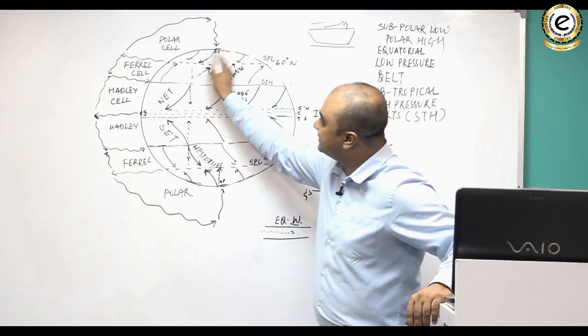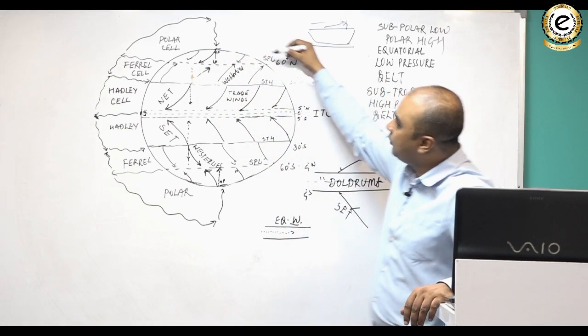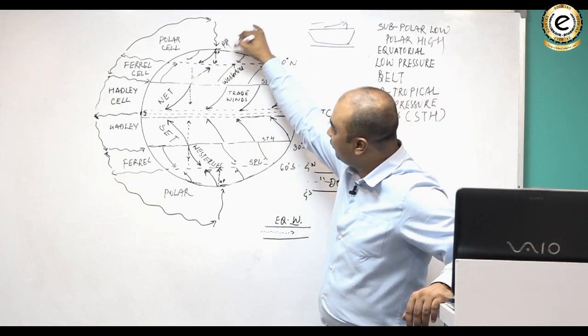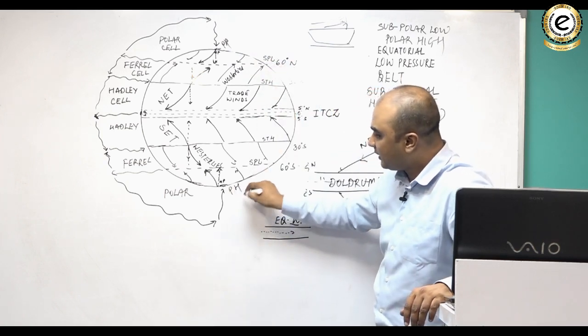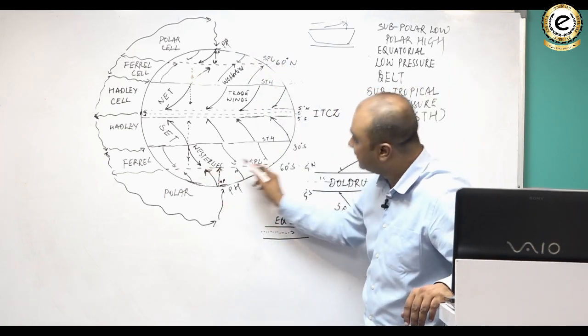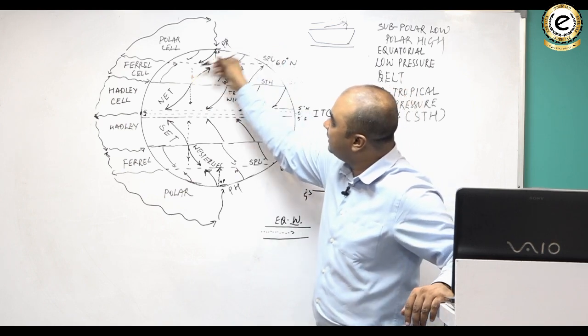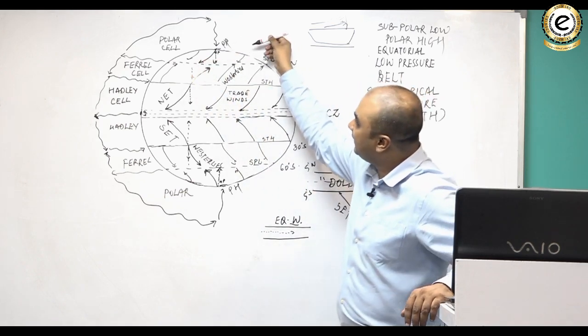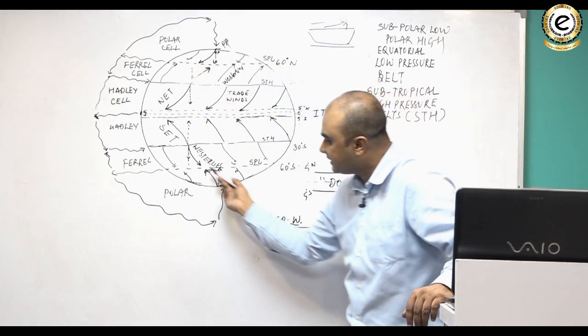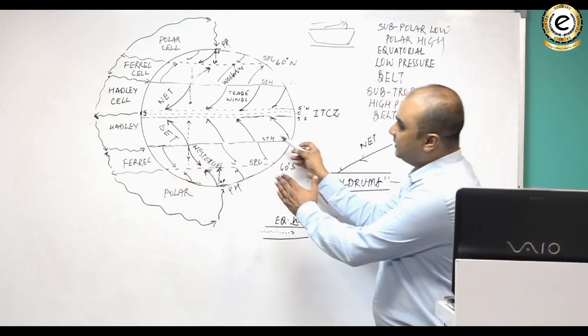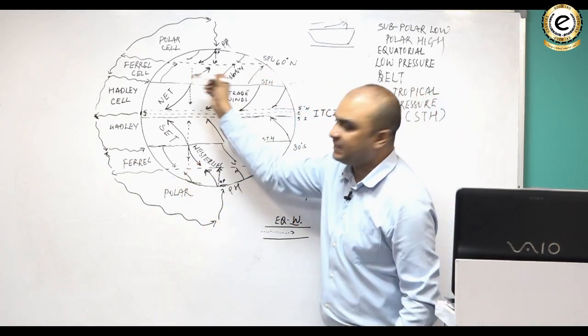another set of winds which lie between the subpolar low and the polar high. This is the polar high pressure belt, this is the polar high pressure belt. So these winds, they are known as polar easterlies, क्योंकि ये आ रहे हैं नॉर्थ ईस्ट से, ये आ रहे हैं साउथ ईस्ट से. But हमने ऑलरेडी एक बार साउथ ईस्ट ट्रेड और नॉर्थ ईस्ट ट्रेड नाम रख दिया है.